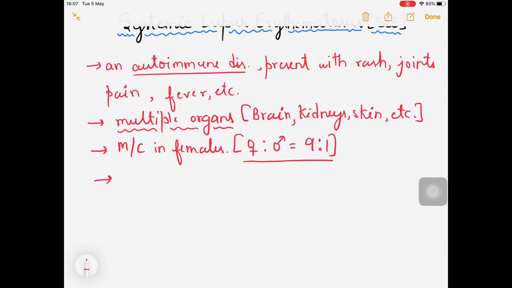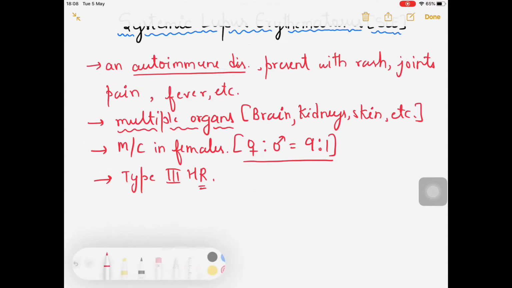Autoantibodies precipitate immune complexes in multiple organs and cause damage. Since immune complex formation is involved, this is an example of type 3 hypersensitivity reaction. Now let me talk about the clinical feature section, where things will be much clearer.